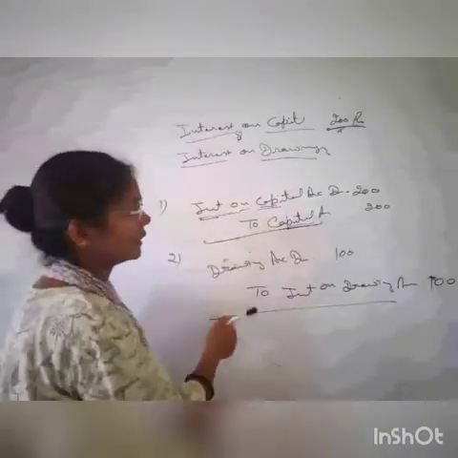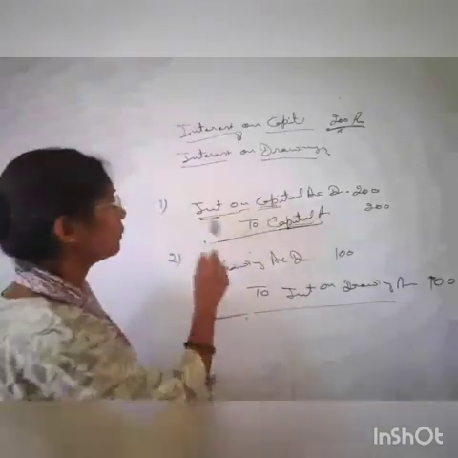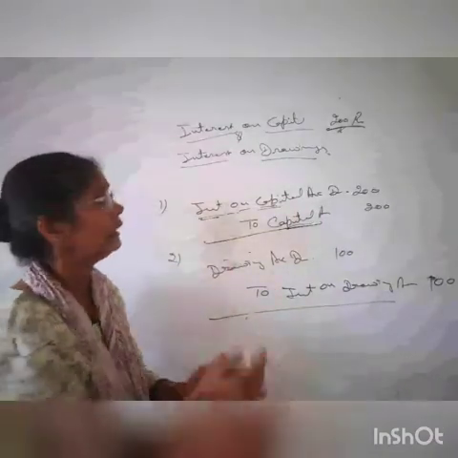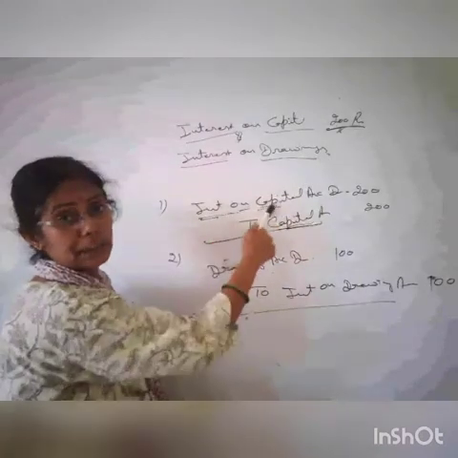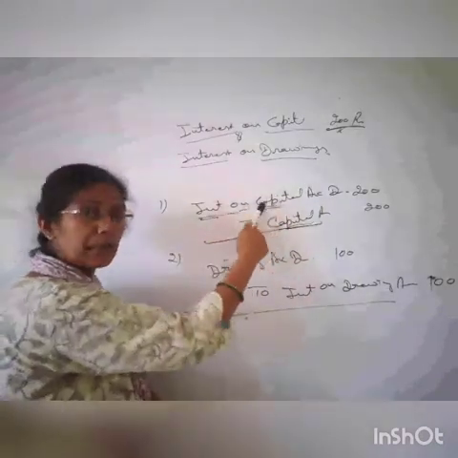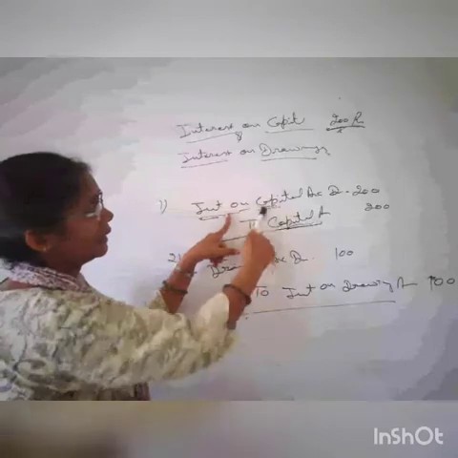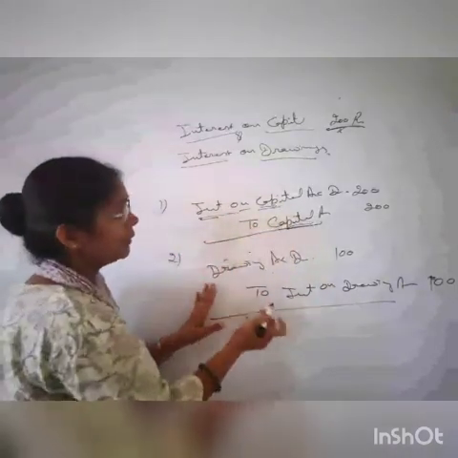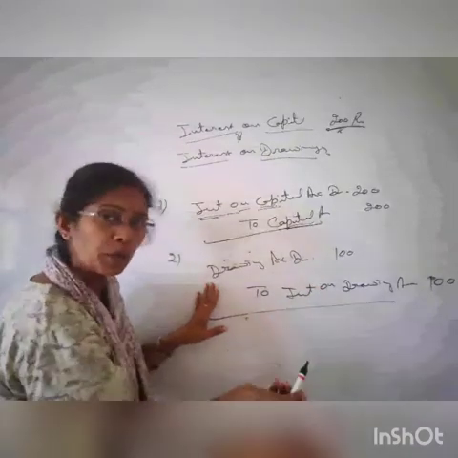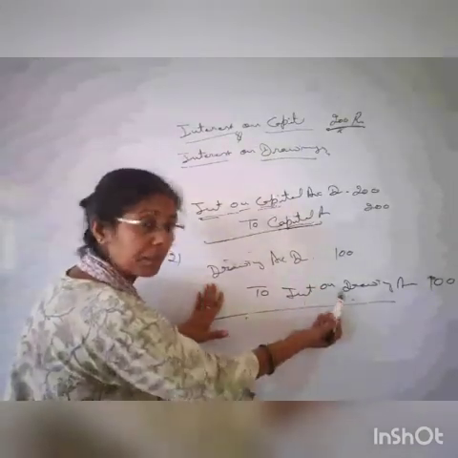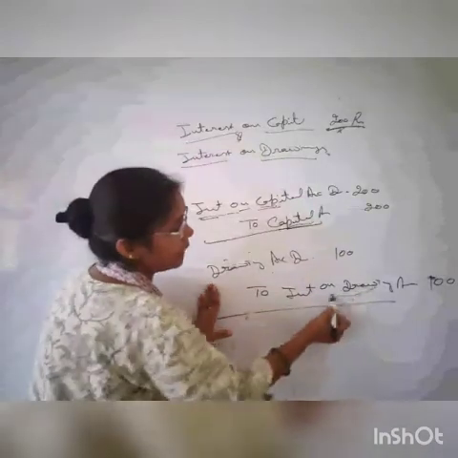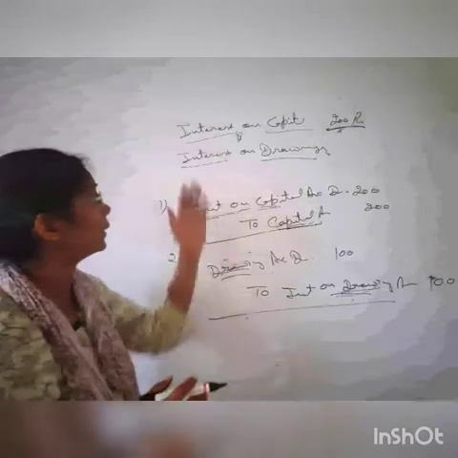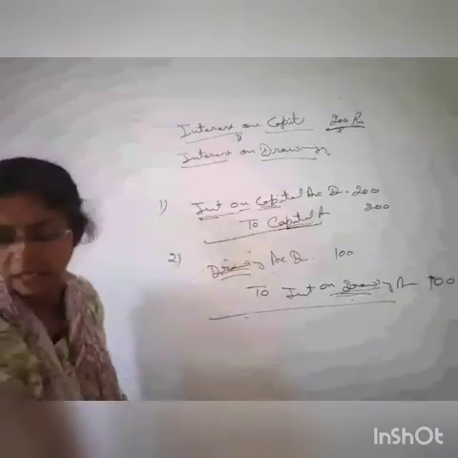So these two entries are there and I have explained the logic also. Remember students, if the logic is not clear, keep this point in your mind. The interest on capital is an expense for the business, that's why he has debited it, and credit क्या करना है, जिस चीज पे इंटरेस्ट मिला है उसको क्रेडिट कर देना है, right? And interest on drawing is the income of business, so we have credited the income, and debit क्या करेंगे, जिस चीज पे आपको इंटरेस्ट मिला है उसको आपको डेबिट कर देना है। That's all in this, right? So interest on capital and interest on drawing we have discussed.